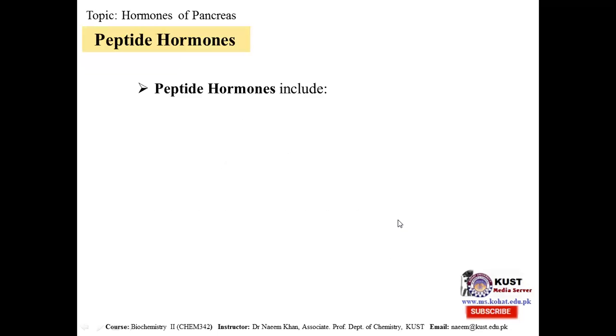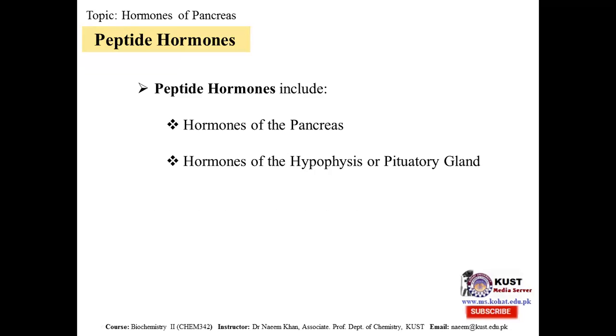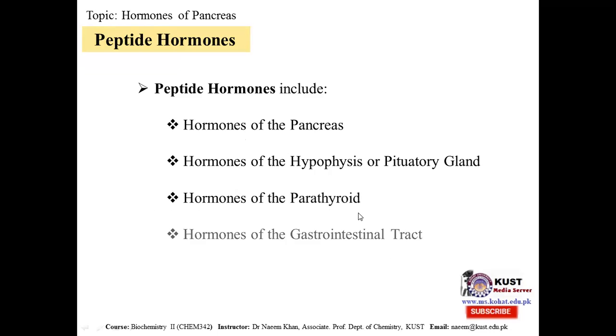Peptide hormones. Peptide hormones are actually the hormones which include hormones secreted by the pancreas and hormones of the hypophysis, which is also commonly known as pituitary gland, and hormones of the parathyroid gland, and hormones of the gastrointestinal tract. As we have discussed in our previous lectures, we have three major classes of hormones based on the chemistry, and one is the peptide hormones. This is the third class, and the other two we already explained.